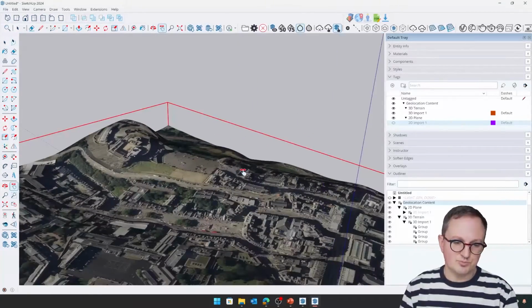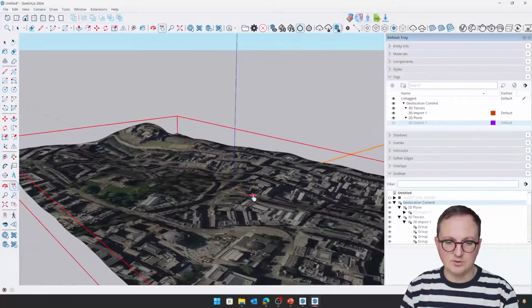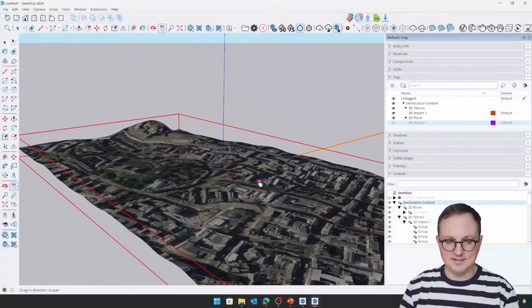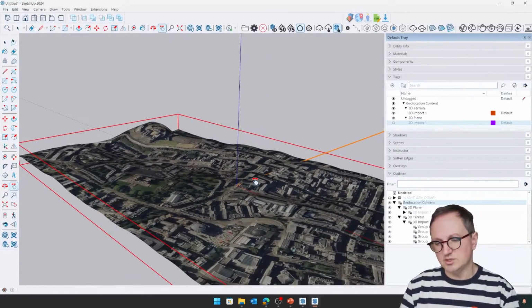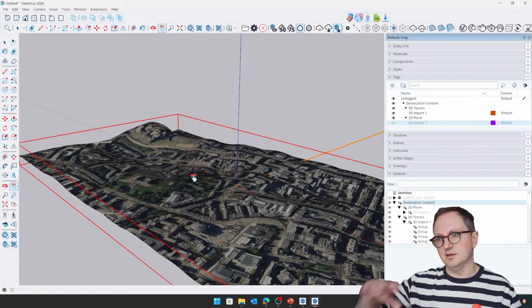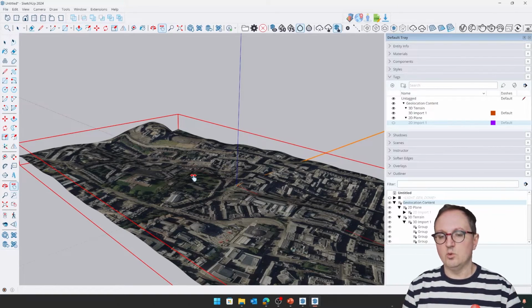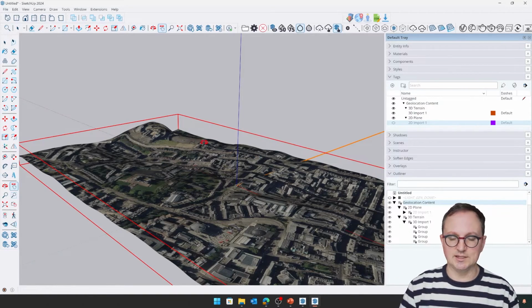I think this is pretty approximated. I don't know how this is generated by Bing, but we get something, and that in itself can be useful. You'll see in other areas, depending on the quality of the data, that sometimes the buildings seem to have been averaged into that terrain, but we get something, and that's useful in itself.